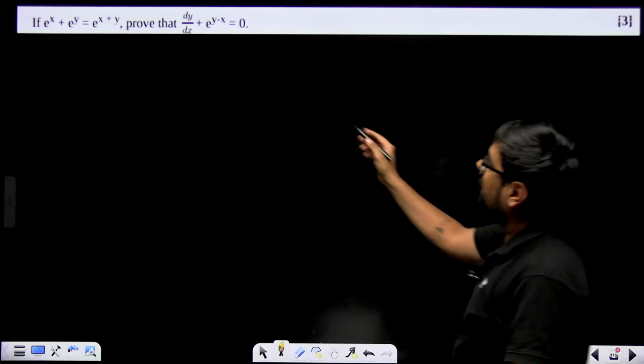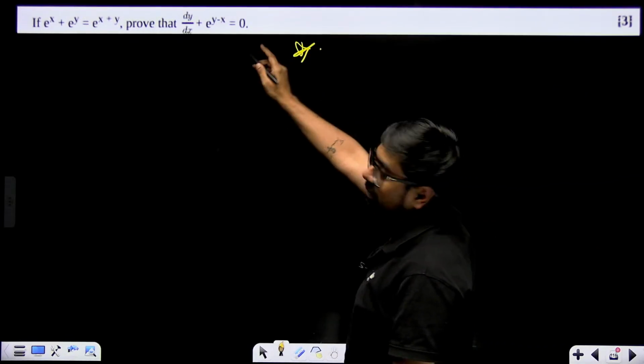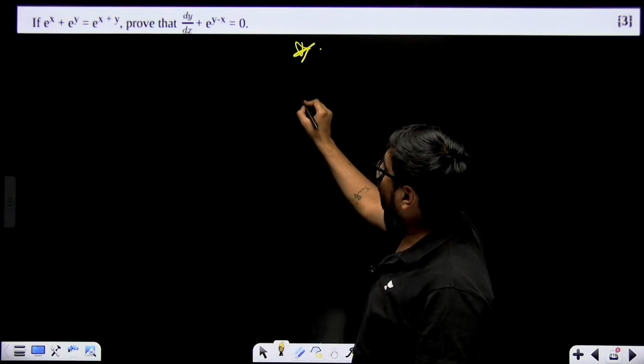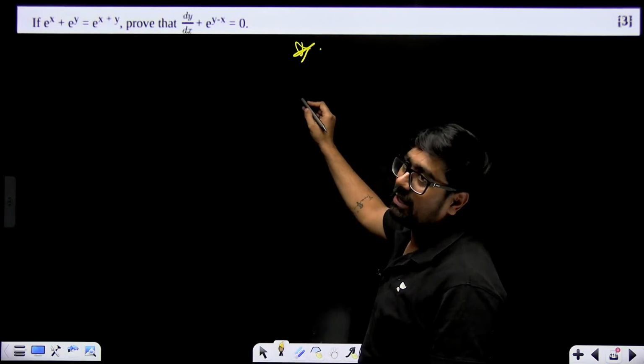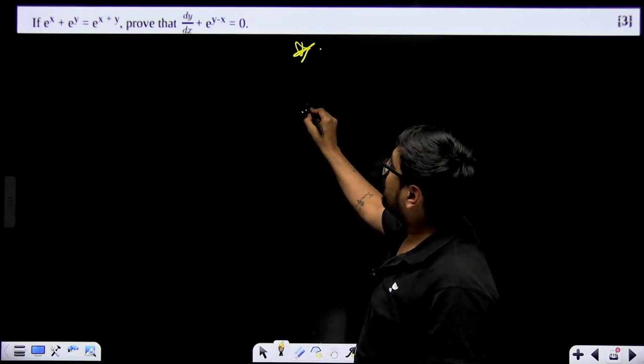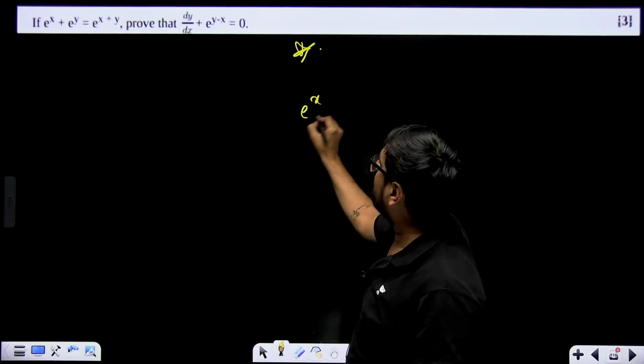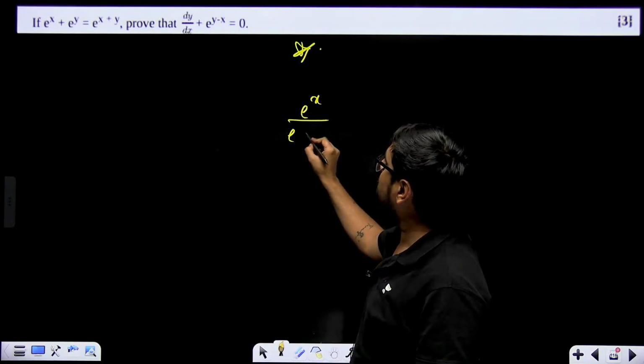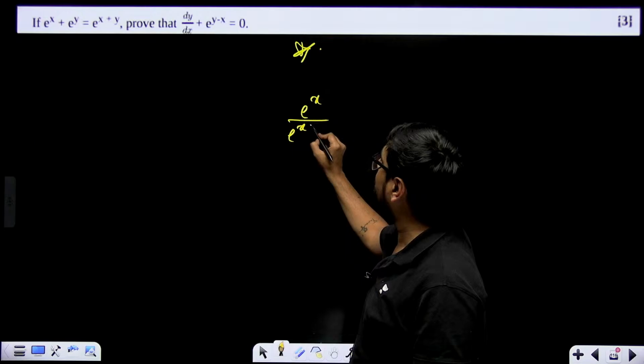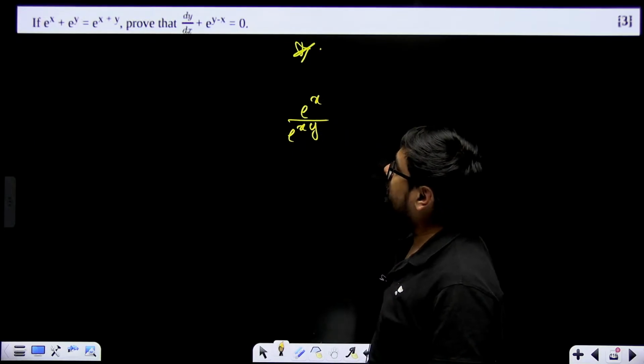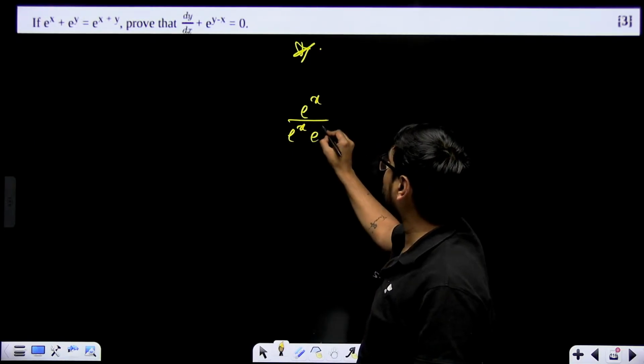Prove that dy by dx is equal to e to the power y minus x. This is a very important question. Remember, this can appear. Here what you have to do, divide the entire equation by e to the power x plus y. E to the power x plus y means e to the power x into e to the power y.